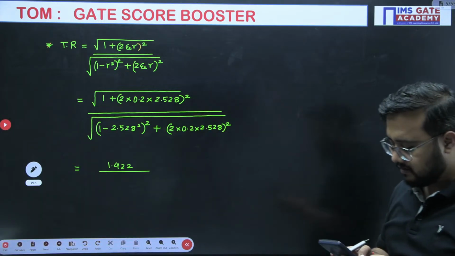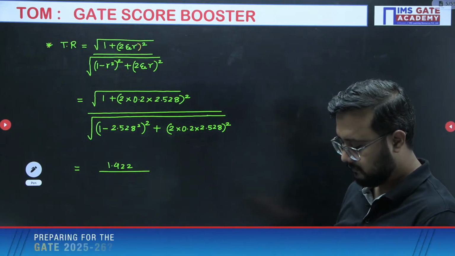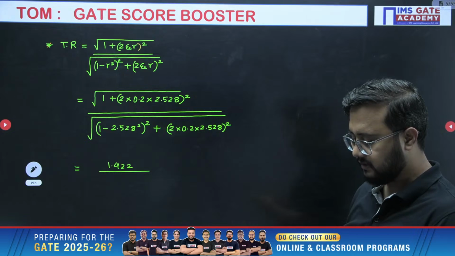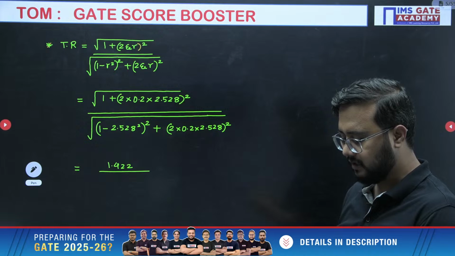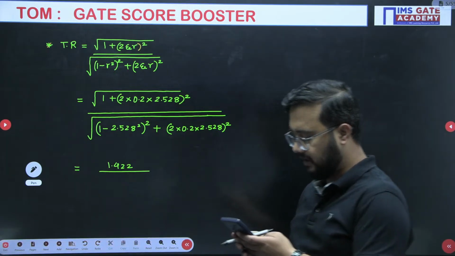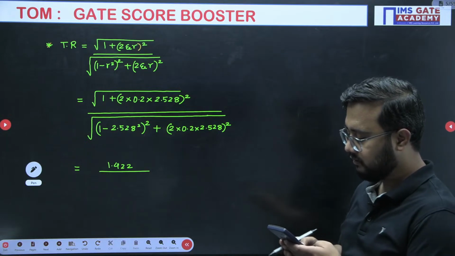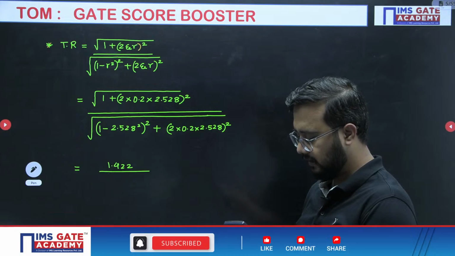Okay, so now next we have 2.528 square value minus 1, then again square, plus you have again this value 2 into 0.2 into 2.528 square.